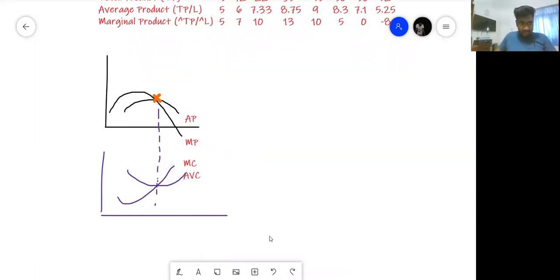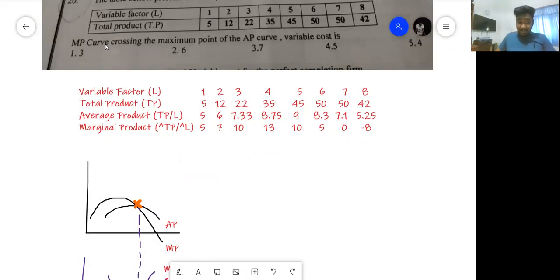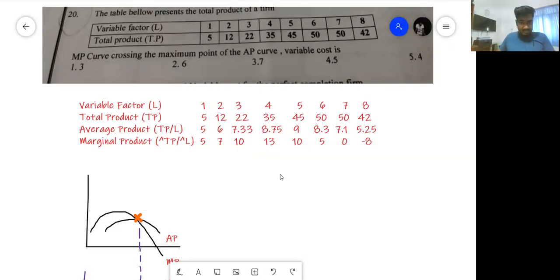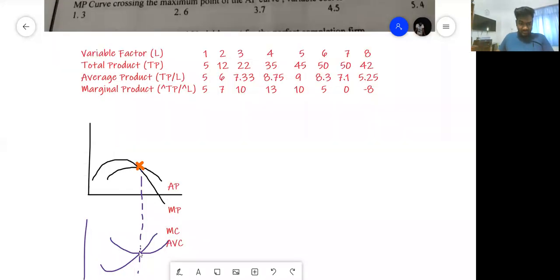They're saying when the marginal product curve crosses the maximum point of the AP curve, variable cost is, they've given you total product. Variable cost, you can get from variable product, and average variable cost.